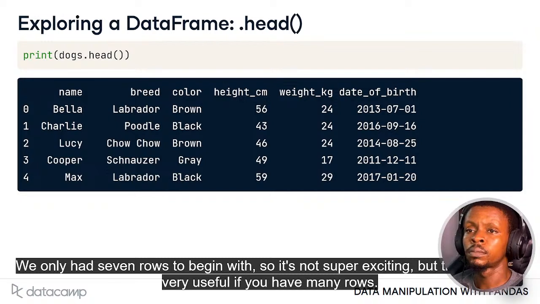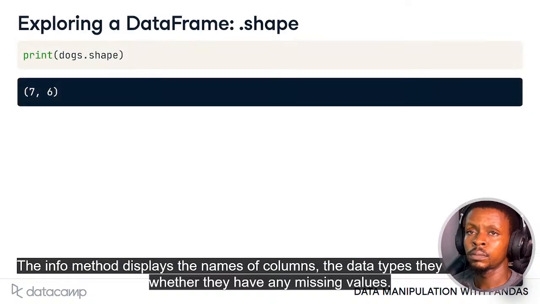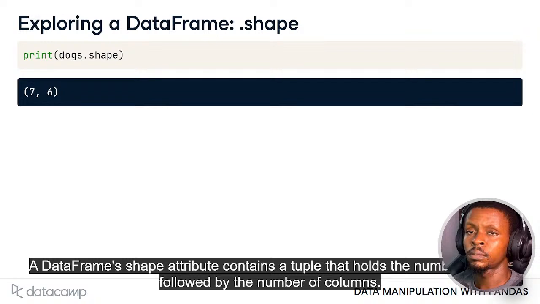We only had 7 rows to begin with, so it's not super exciting, but this becomes very useful if you have many rows. The info method displays the names of columns, the data types they contain, and whether they have any missing values. A DataFrame's shape attribute contains a tuple that holds the number of rows, followed by the number of columns.